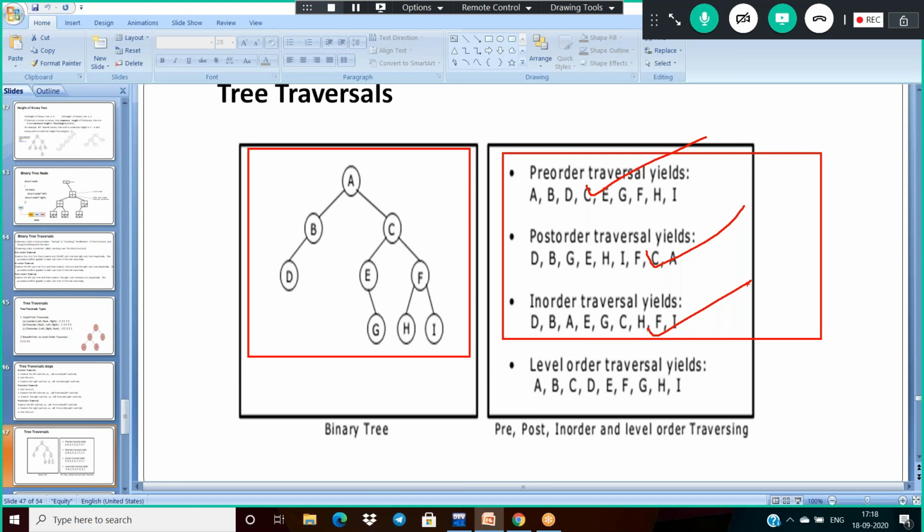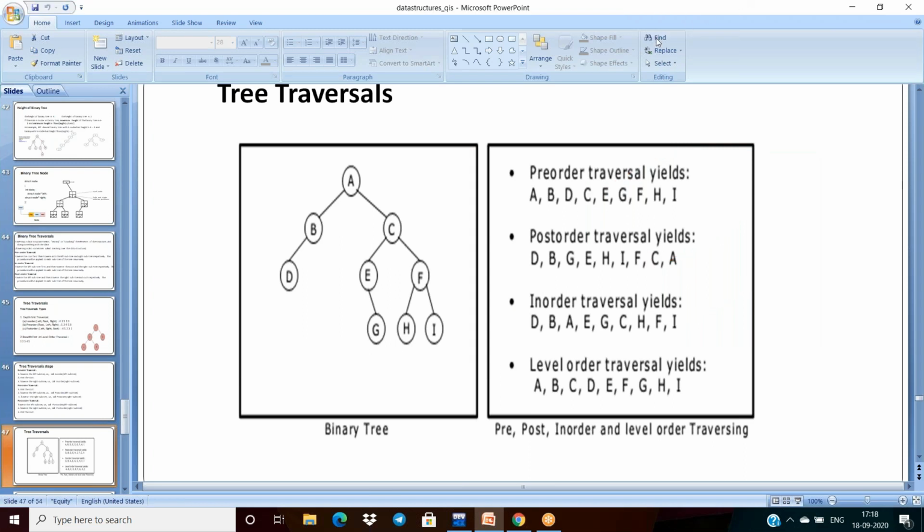And how do we implement this? Tell me if there are any modifications. Can I implement these tree traversals with the previous code?